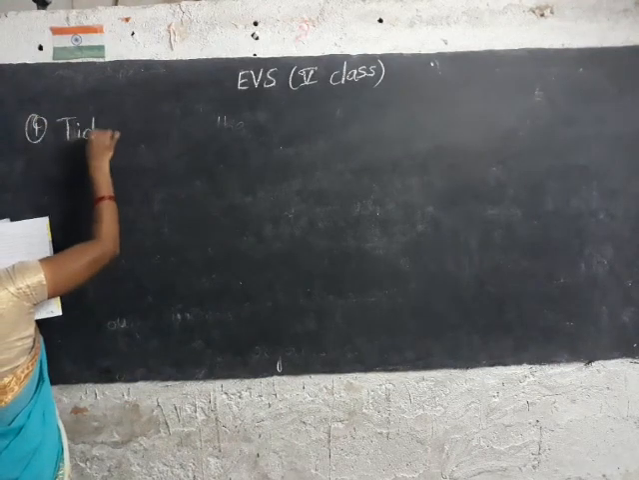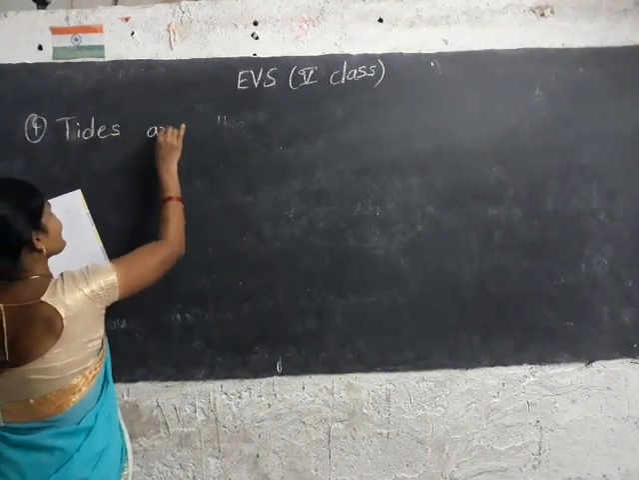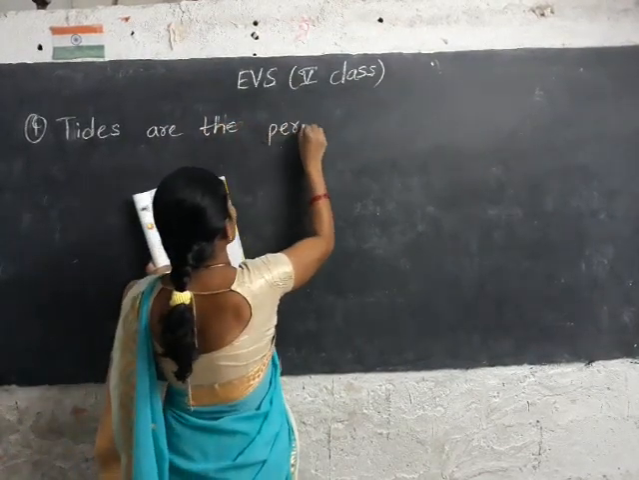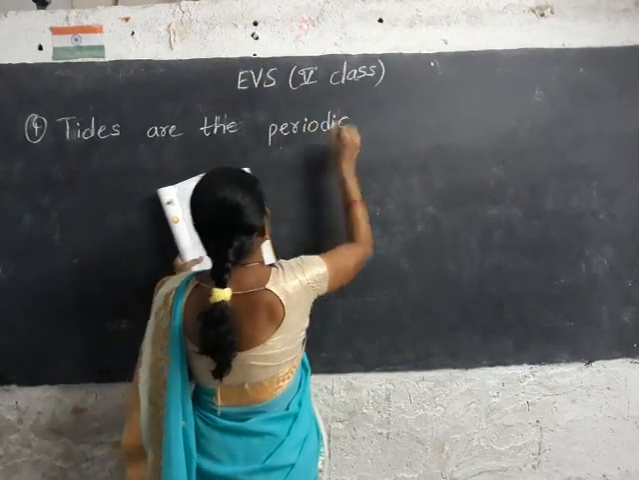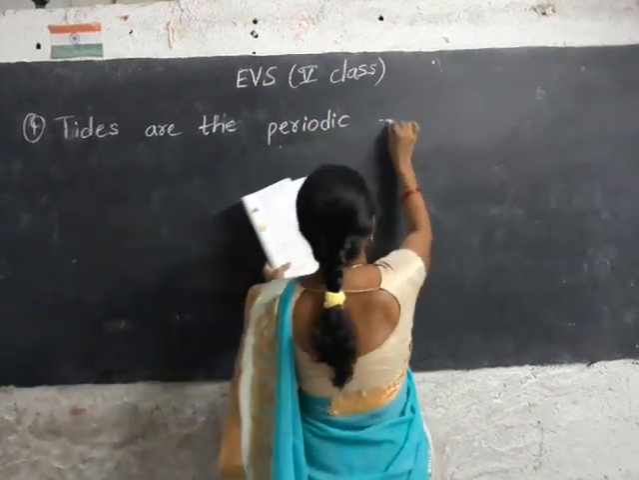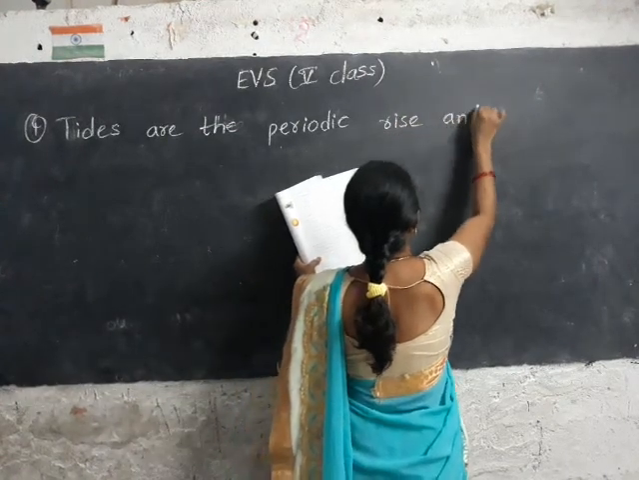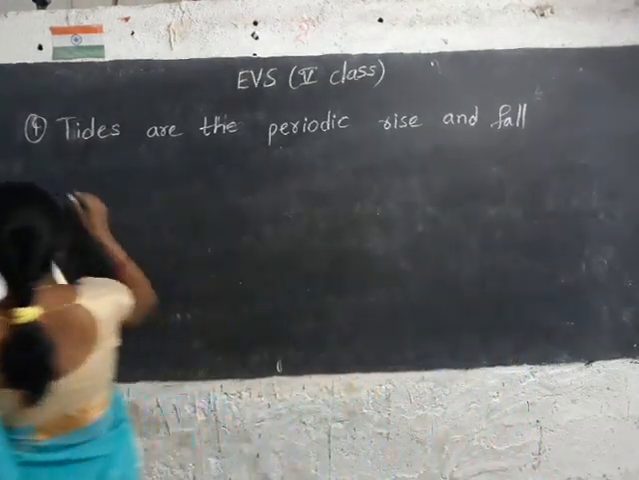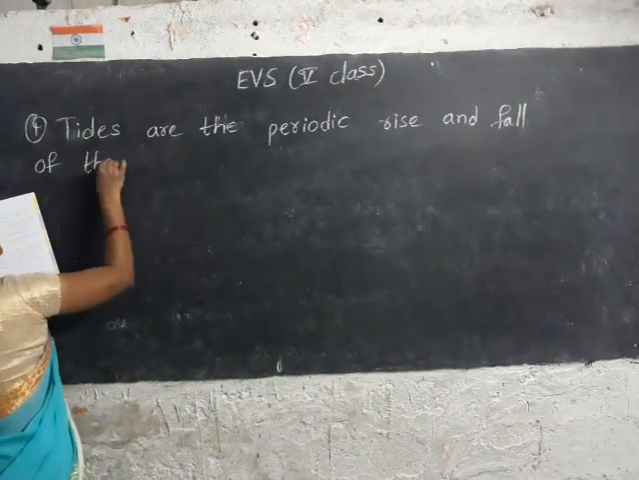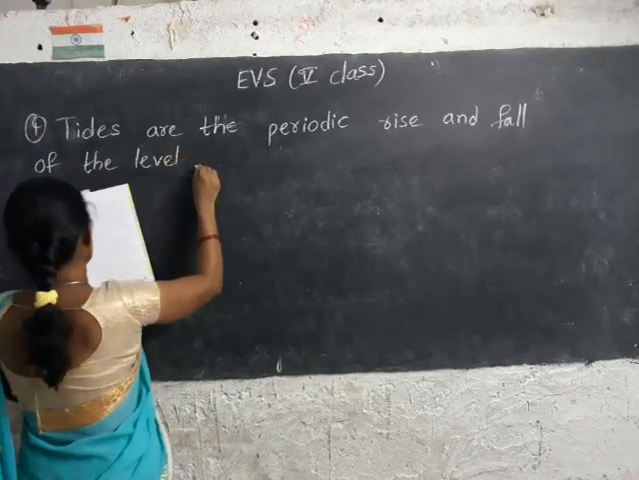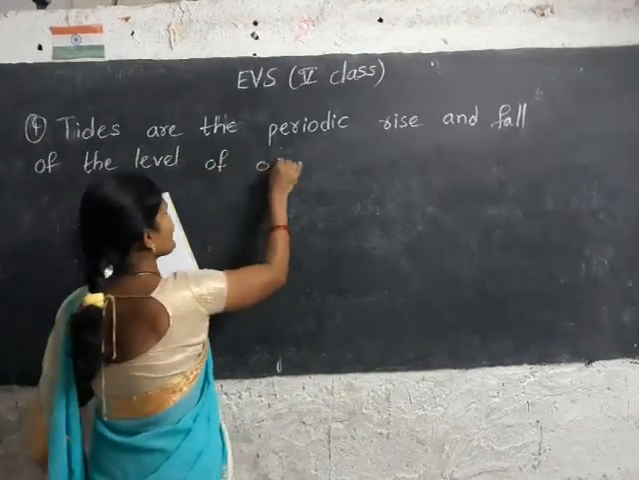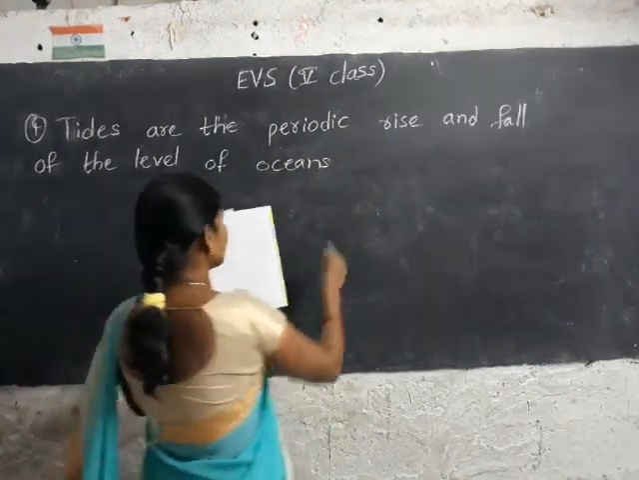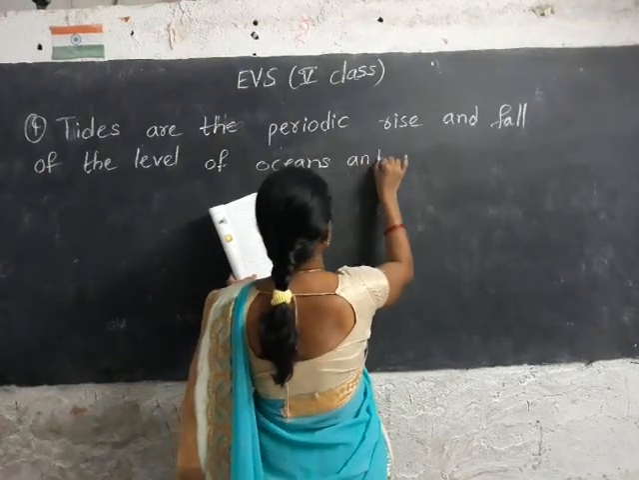Tides are the periodic rise and fall of the level of oceans. Means the ocean water sometimes rises and sometimes falls. Oceans and seas.